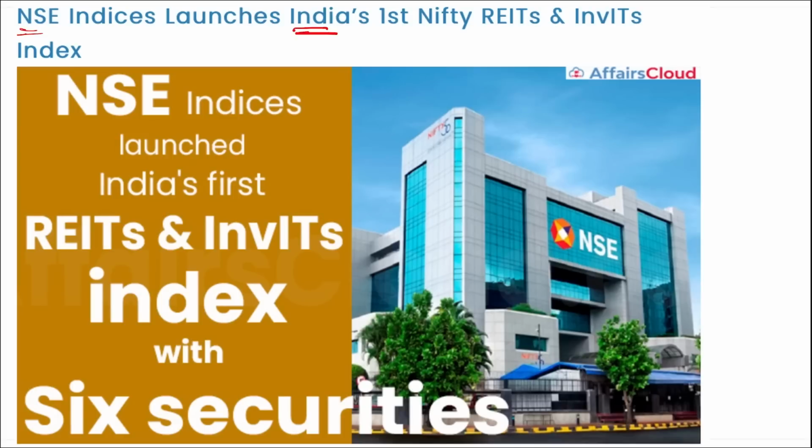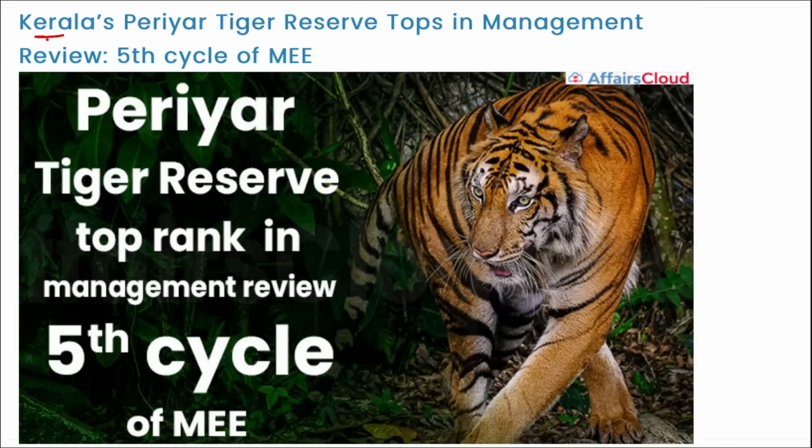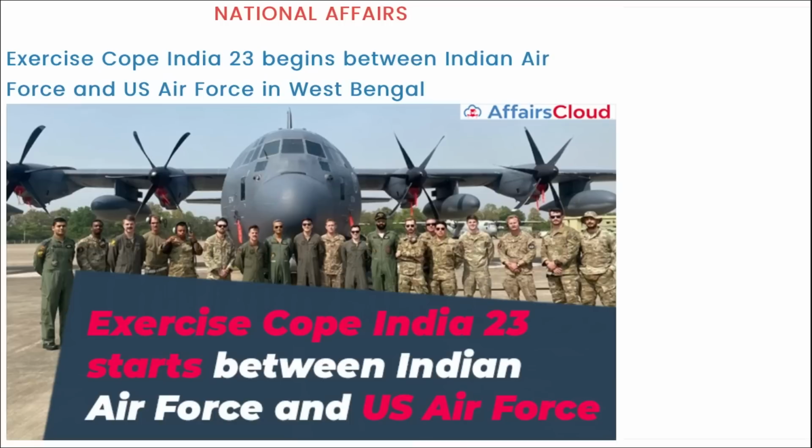Next, it is your NSE Indices. They have launched India's first Nifty REITs and InvITs index. Next, Kerala's Periyar Tiger Reserve has topped the management effectiveness evaluation, and this is for the fifth time, that is the fifth cycle of MEE. Where is Periyar Tiger Reserve? It is in Kerala. Then Exercise Cope India 2023 has begun between Indian Air Force and US Air Force in West Bengal.